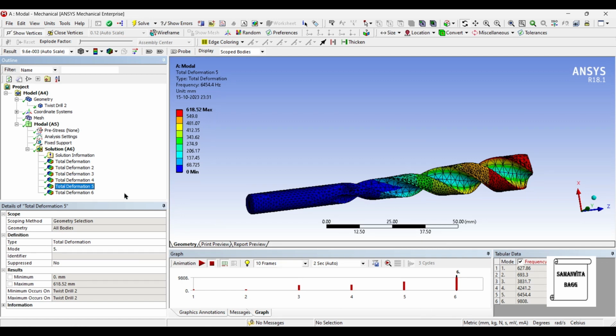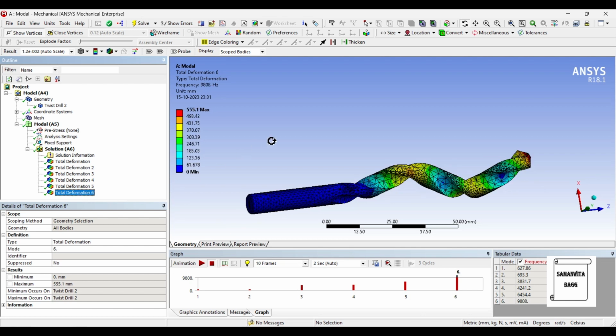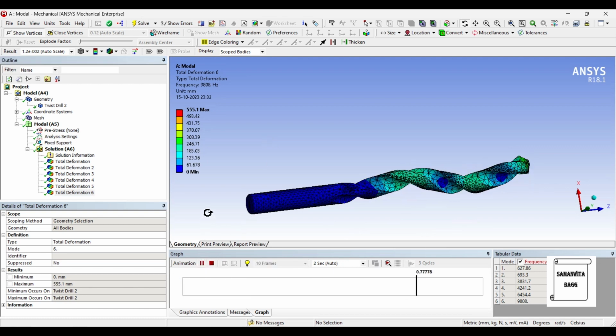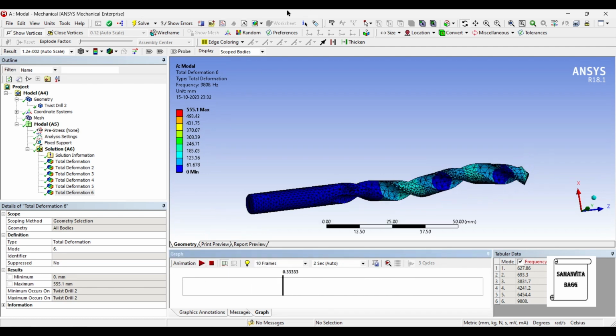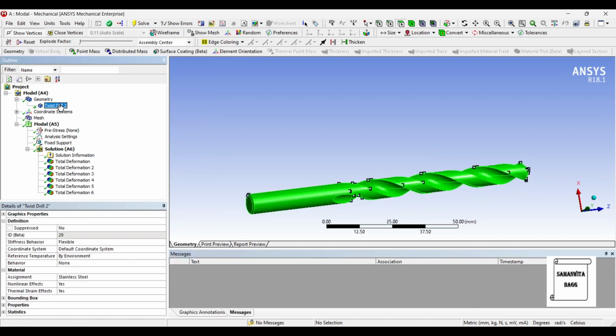You can see the table. And for the sixth one, the maximum deformation is 555.1 mm, and the value of frequency is 9808 hertz. And this is the mode of its vibration. So this is all about the deformation using stainless steel as a material.